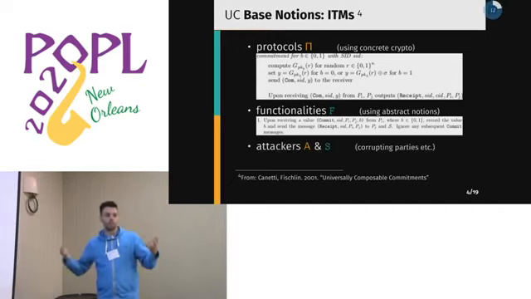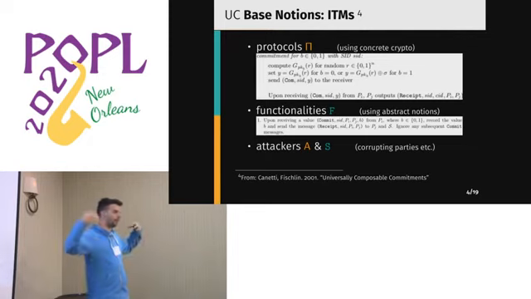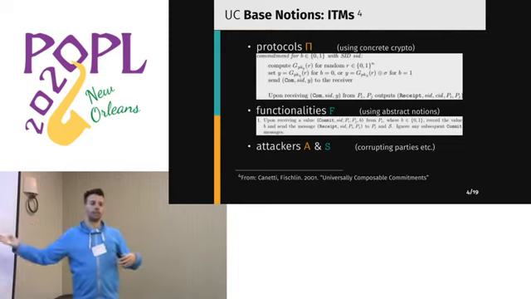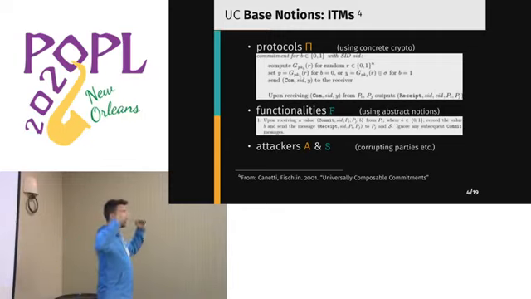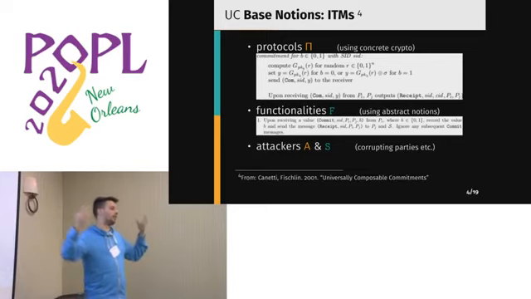But then in order to prove that their protocol is UC, they need to embed these elements into a bigger soup, if you will. They need to consider attackers, and they have attackers operating at both levels of abstraction. They have concrete attackers and simulated attackers, so attackers at the ideal functionality level.